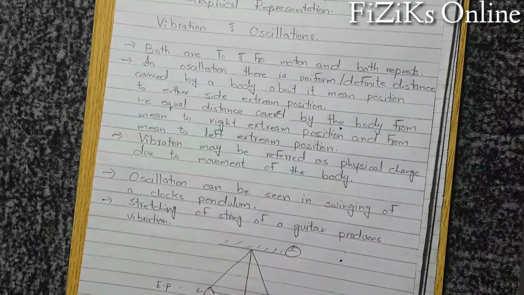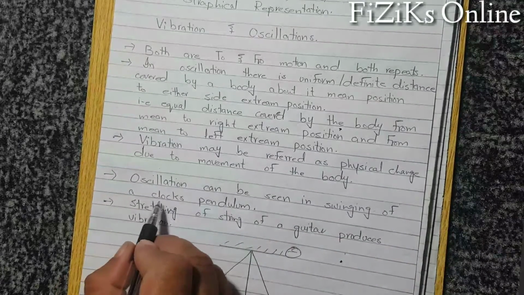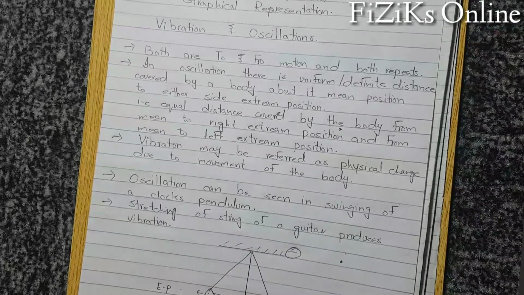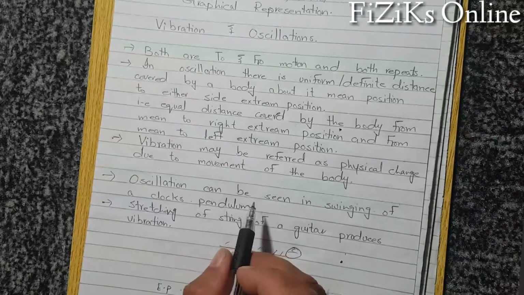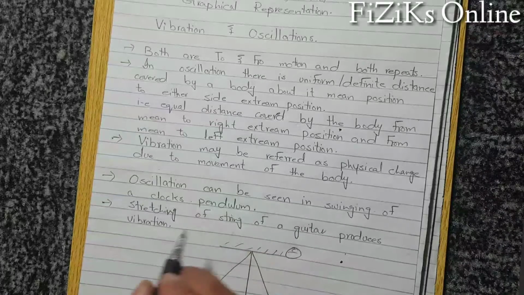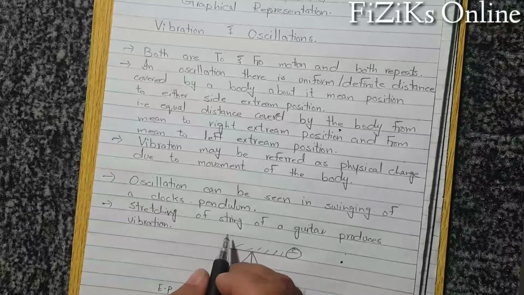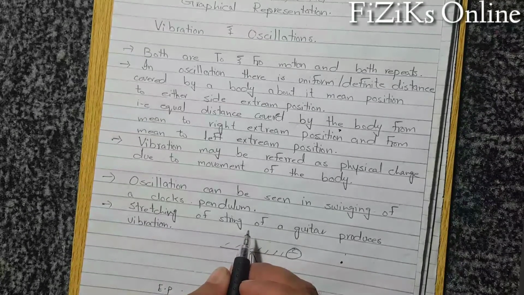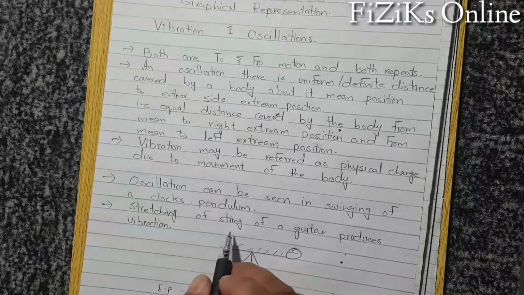Let us study an example which will make it clearer. Oscillation can be seen in the swinging of a clock's pendulum. The motion of that pendulum is known as oscillation, as it covers equal distance to both sides of the mean position. And vibration is the stretching of a guitar string. If we stretch the string of a guitar, it does not cover equal distance towards both sides. Definitely one side distance would be greater than the other side. So the motion of that string of a guitar is known as vibration.